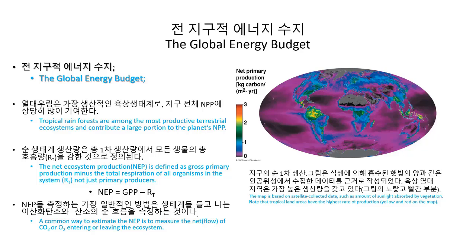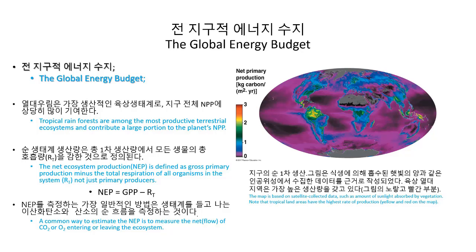Images produced from satellite data show that different ecosystems vary significantly in their NPP. Now, tropical rainforests are among the most productive terrestrial ecosystems and contribute a large portion of the planet's overall NPP. Estuaries and coral reefs also have a very high net primary production, but their contribution to the global total is relatively small because these ecosystems cover only about 1/10 the area covered by tropical rainforests.